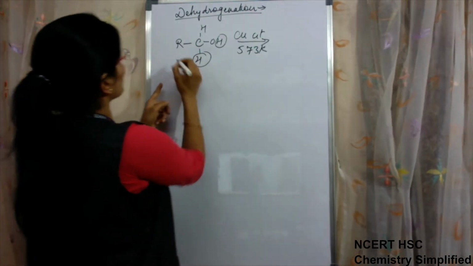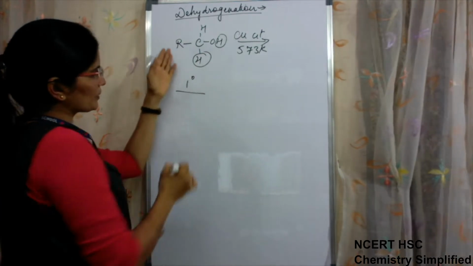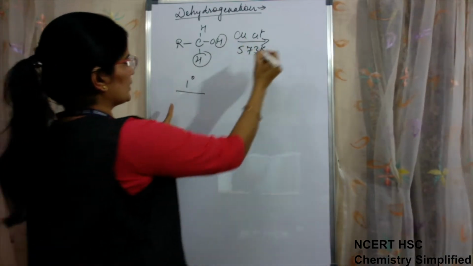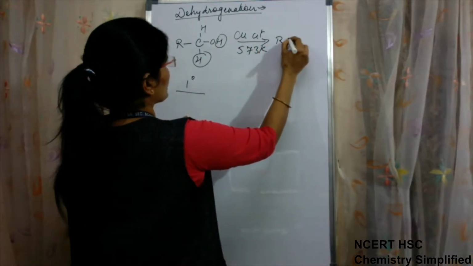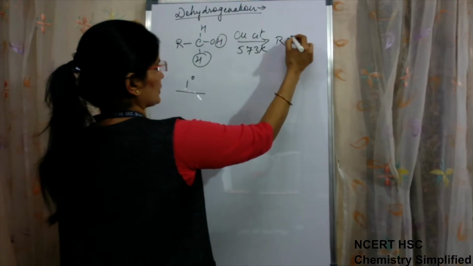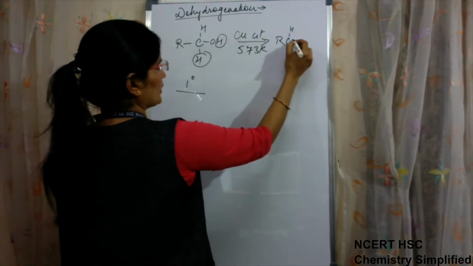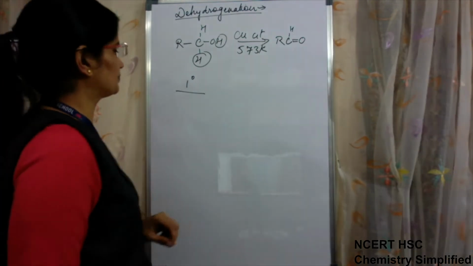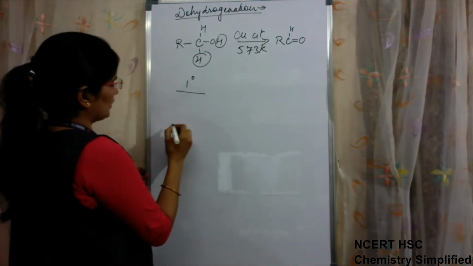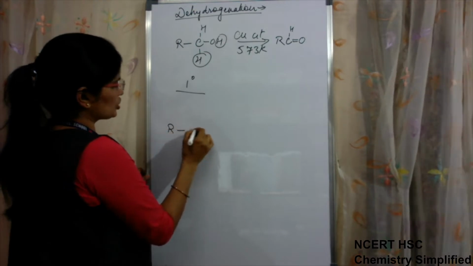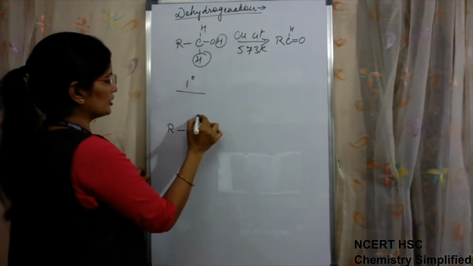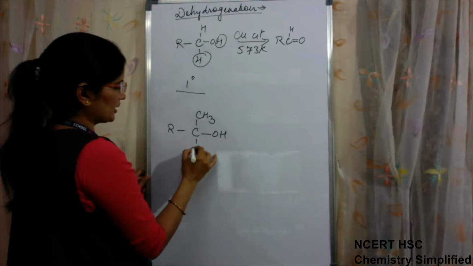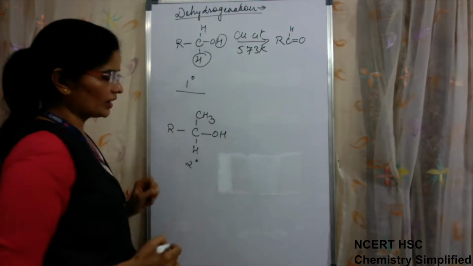When the alcohol is a 1 degree alcohol, in presence of copper it is converted into RCHO, where the O now has a double bond. So RCHO, this is for 1 degree. If the alcohol used is 2 degree, we can write R, CH3, OH, H. Now this is a 2 degree alcohol.